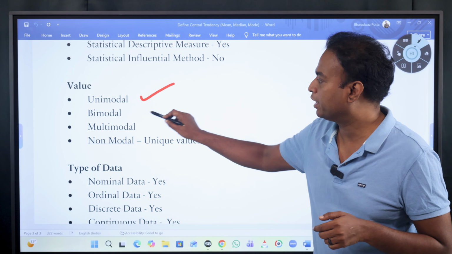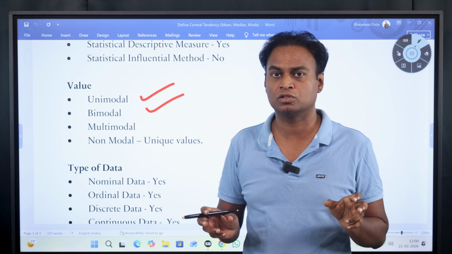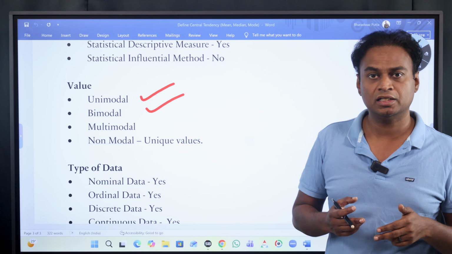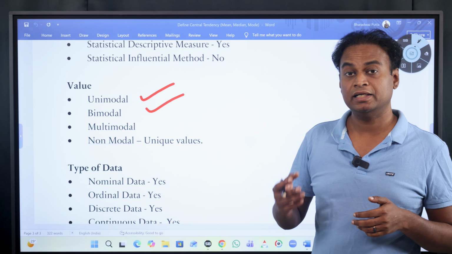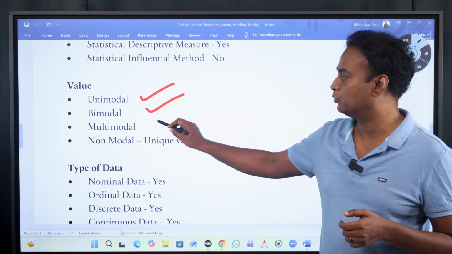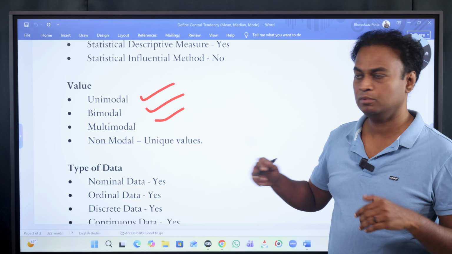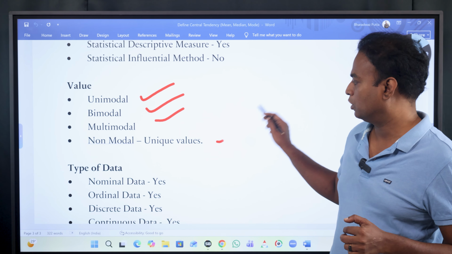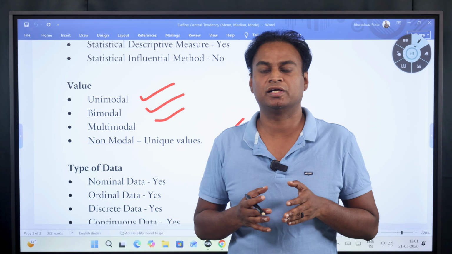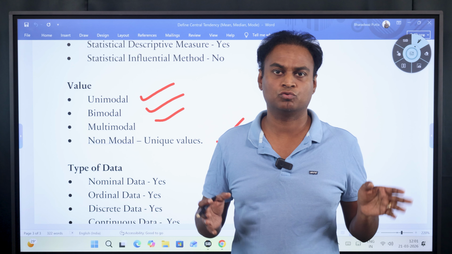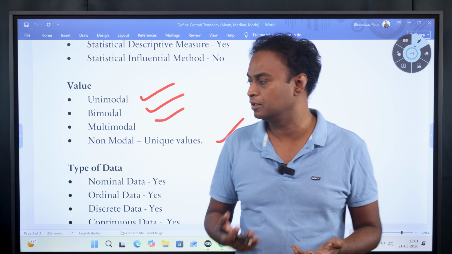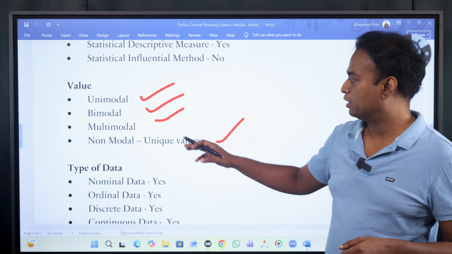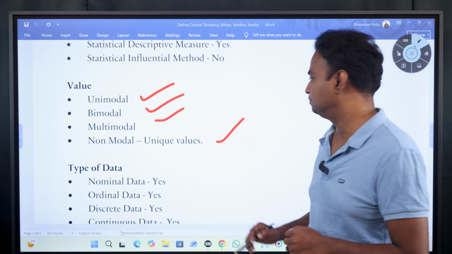So that becomes bimodal. If more than 2 values are repeating with the same frequency, for example, in a data set of 10, 2 is repeating 3 times, 5 is repeating 3 times and 8 is repeating 3 times, then it becomes multimodal. So 1 is unimodal, 2 is bimodal, more than 2 is multimodal. And it can be non-modal when you have unique values. For example, you have 10 values, 1 to 10, and none of them is repeating, then it becomes non-modal. So the mode can be unimodal, bimodal, multimodal or non-modal.